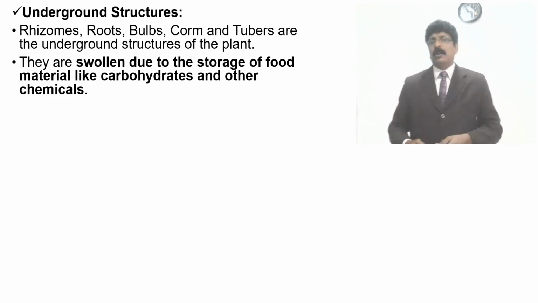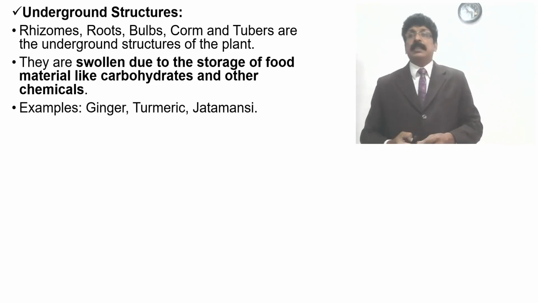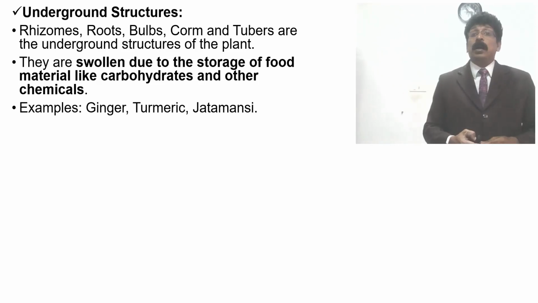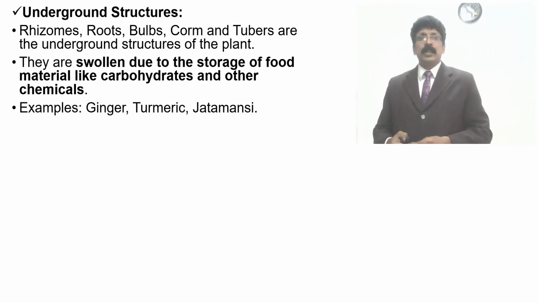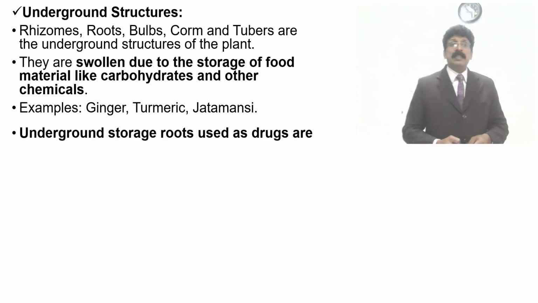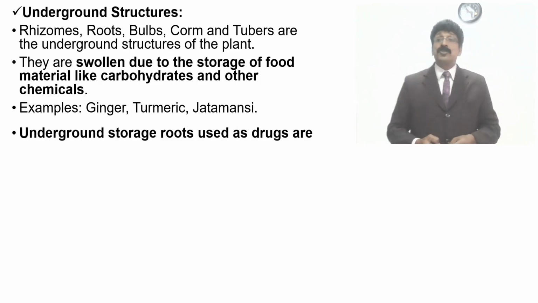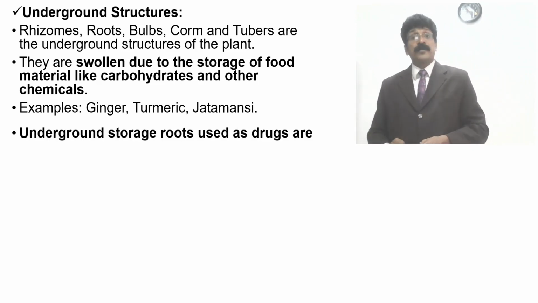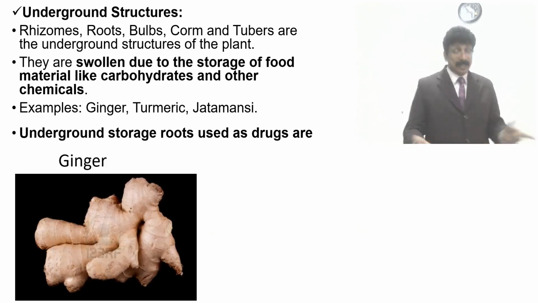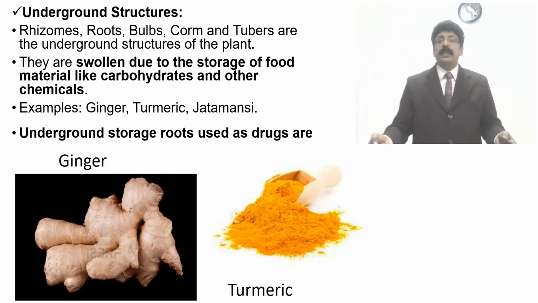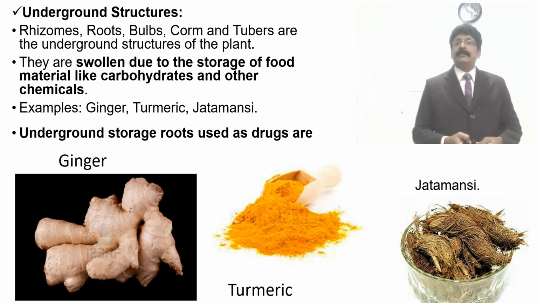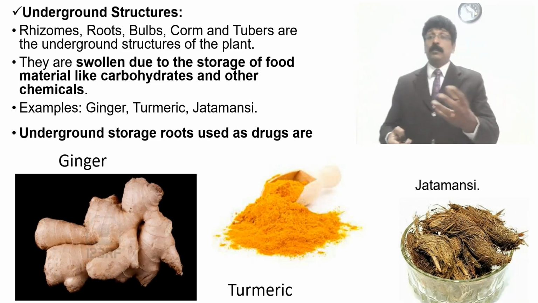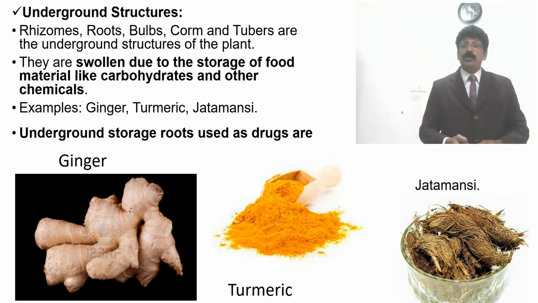More carbohydrates, starch will be present in the rhizomes, underground parts of plants like ginger, turmeric, jatamansi. Underground storage roots used as drugs, ginger for example. There are many: turmeric, jatamansi. It looks like a fiber, but it is an underground root, swollen, which is useful for many medicinal purposes.